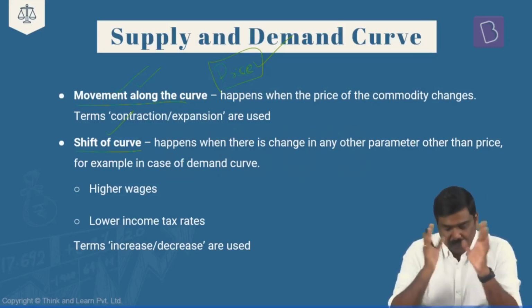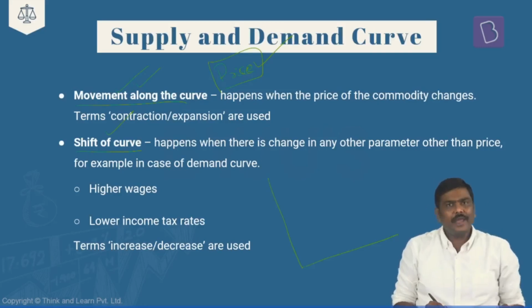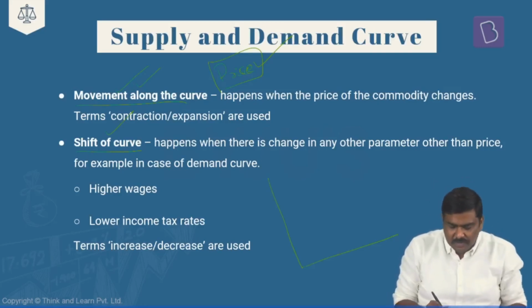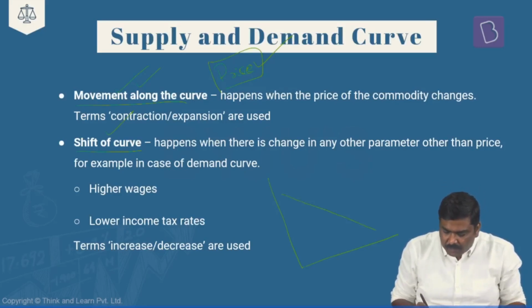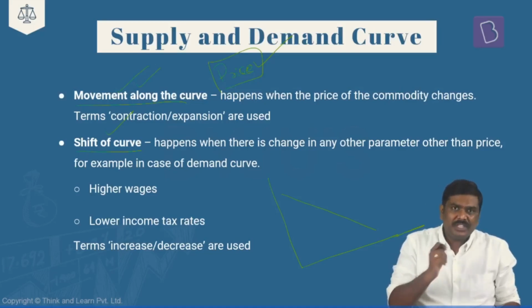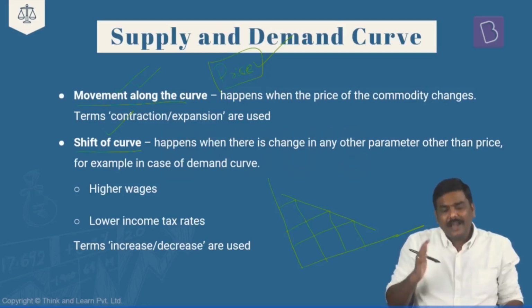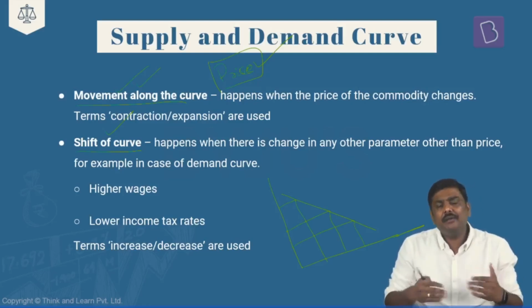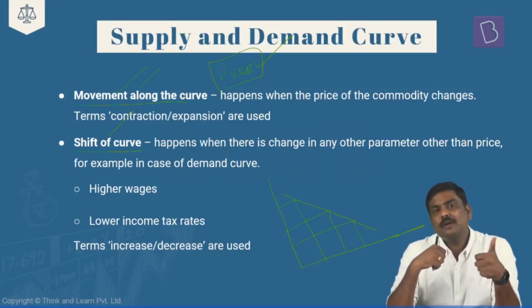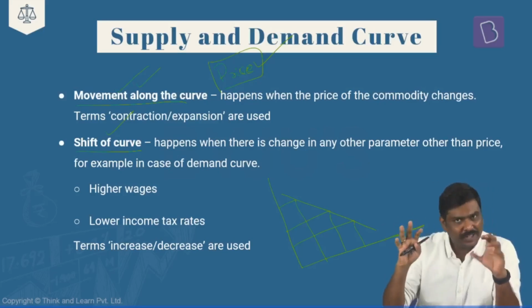Let's try and understand. In case of the market, earlier we have discussed the concept of the law of demand. And the representation of a law of demand curve is what? A downward sloping curve. And I've told you, how do we draw this particular downward sloping curve? It is basically points which are connected to draw this particular law of demand curve. And we draw it based on what is the price of the commodity in the market, and at this particular price, how much is the demand for this particular commodity in the market.